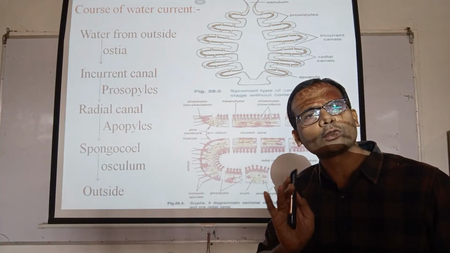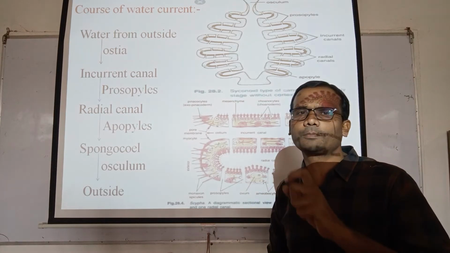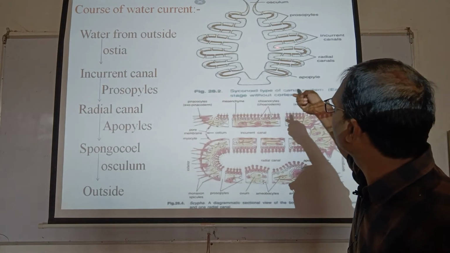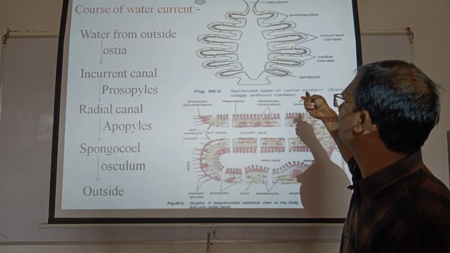Pinacocyte cells and choanocyte cells are the two types of cells present in poriferans. Pinacocyte cells form the epithelial lining of the incurrent canal.